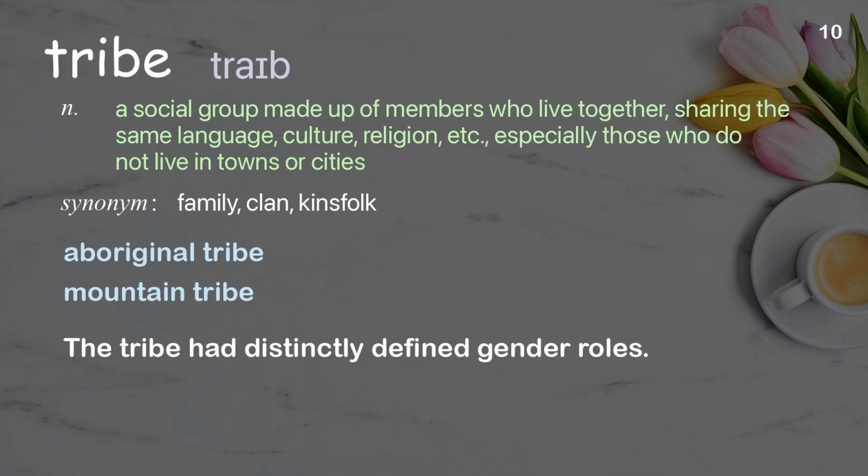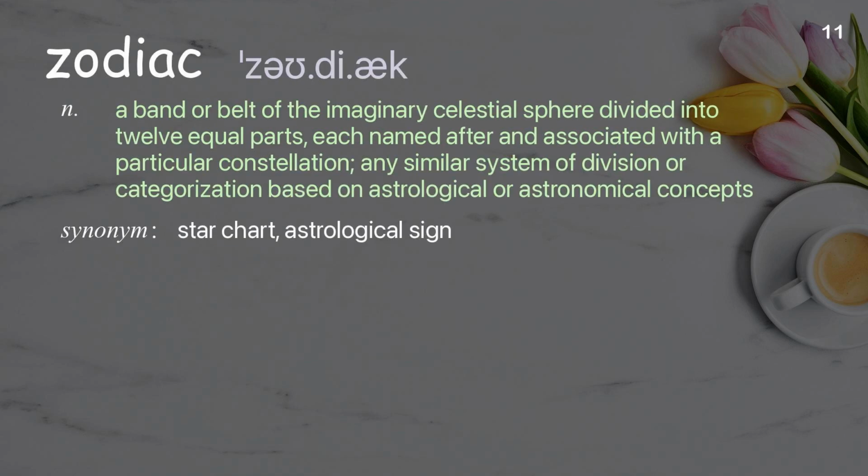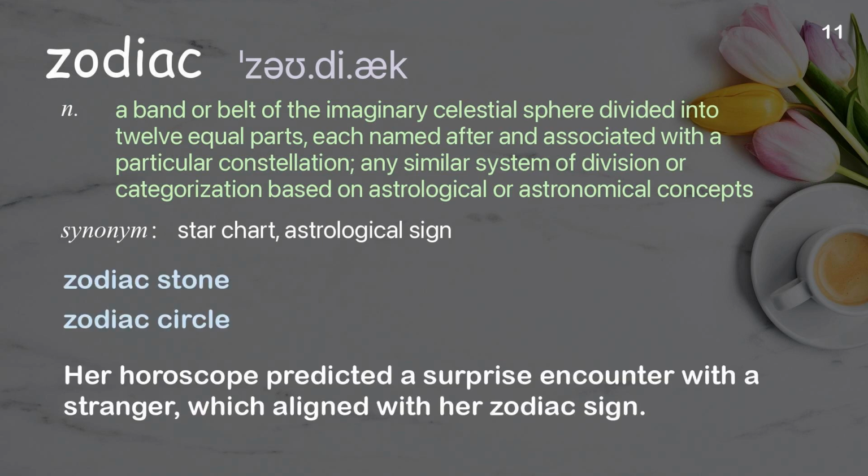Zodiac. A band or belt of the imaginary celestial sphere divided into 12 equal parts, each named after and associated with a particular constellation. Any similar system of division or categorization based on astrological or astronomical concepts. Examples: Zodiac stone, zodiac circle. Her horoscope predicted a surprise encounter with a stranger, which aligned with her zodiac sign.